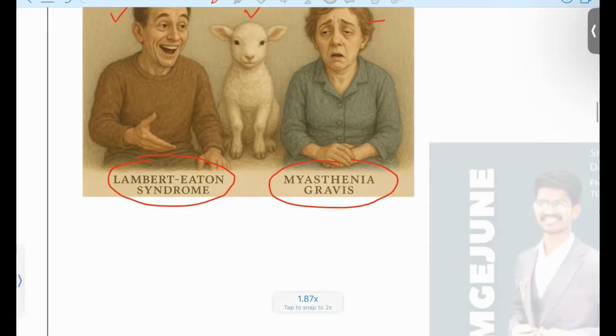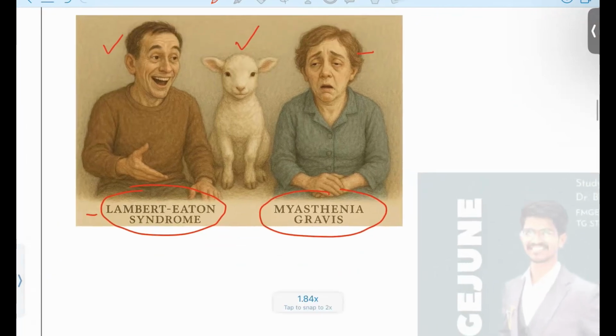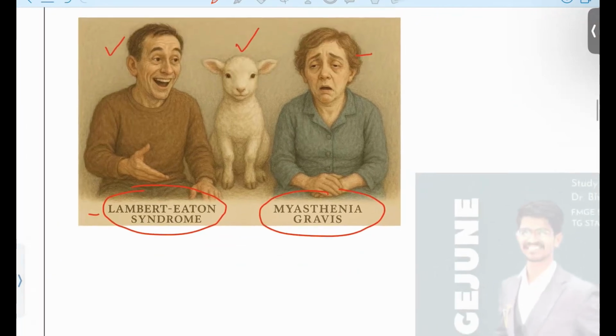Basically, Lambert-Eaton syndrome affects patients who are males. Why males? This is mostly associated with lung cancers. Small cell lung cancer will be presented in males due to the smoking risk factor, and this is seen as a paraneoplastic syndrome. Next, coming to myasthenia gravis, it is an autoimmune condition. Mostly females will be affected. That is the major difference that you can observe.